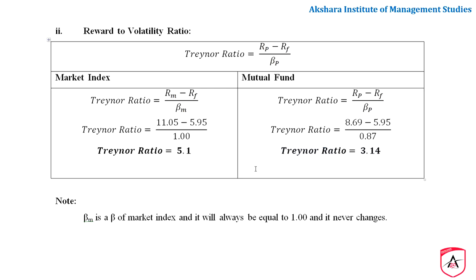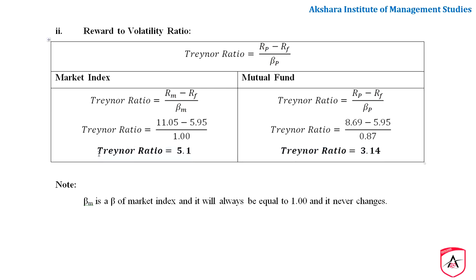So if you observe both the things, this is market index and this is mutual fund, this is 5.1 and this is 3.14. Which is greater? Market index is greater. We have to comment as per the volatility ratio. According to Treynor's ratio, market index performs better than the mutual fund, right?